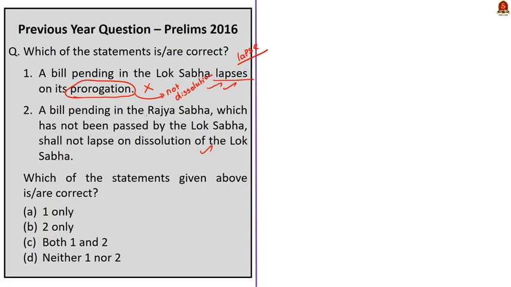Moving on to statement 2. A bill pending in Rajya Sabha which has not been passed by Lok Sabha shall not lapse on the dissolution of Lok Sabha. See, this statement is correct. Because if a bill is pending in Rajya Sabha which is not passed by the Lok Sabha, and if Lok Sabha is dissolved, then the bill will not lapse. So here statement 1 is incorrect and the statement 2 is correct. So the correct answer is option B, 2 only.